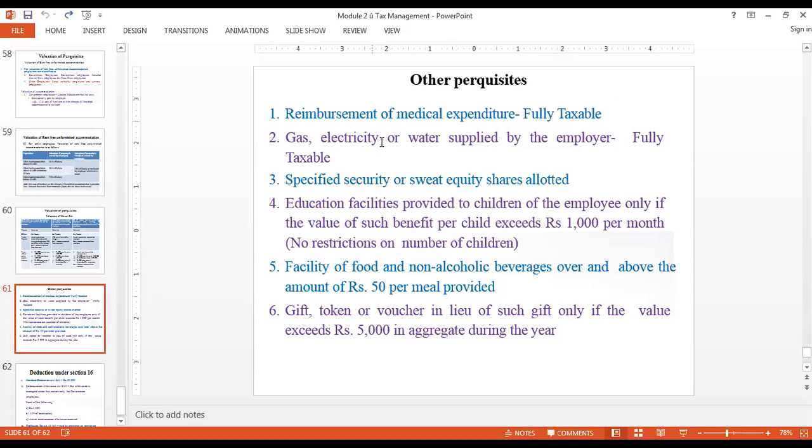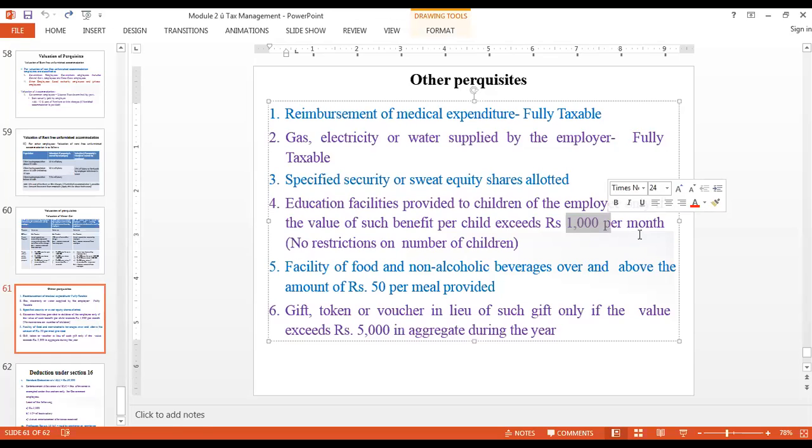Then gas, electricity, water supply by the employer is fully taxable. Specified securities or sweat equity shares allotted are also taxable. Education facility provided to children of the employee is exempt only if the value of such benefit does not exceed 1000 rupees. If the value is more than 1000 rupees, the balance amount is going to be taxable.